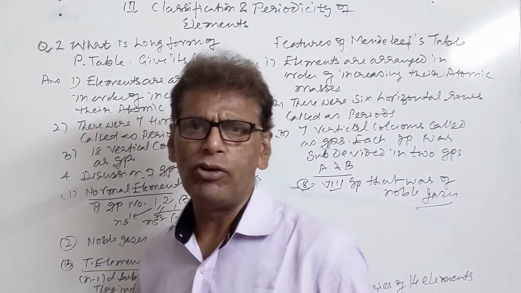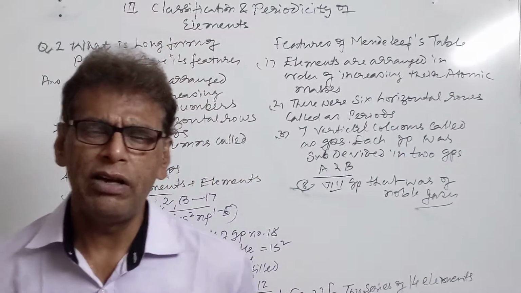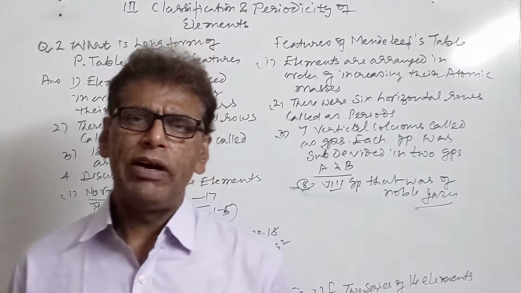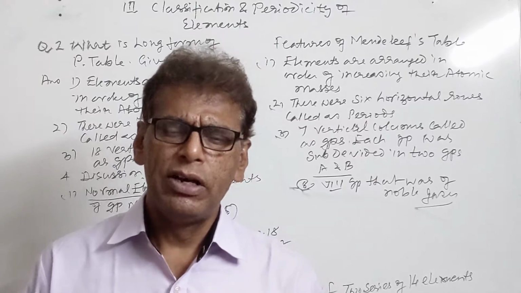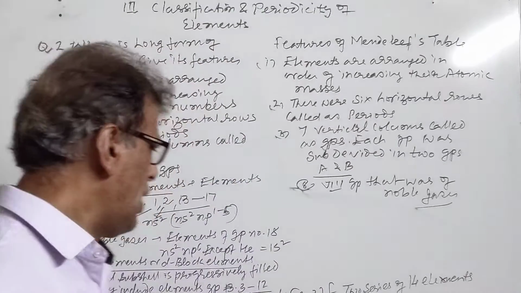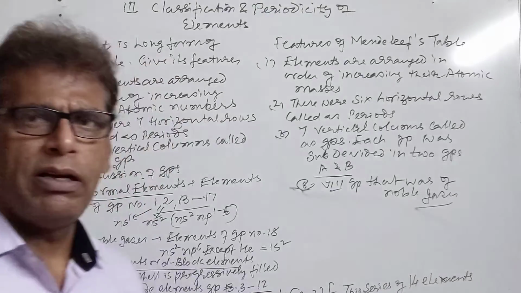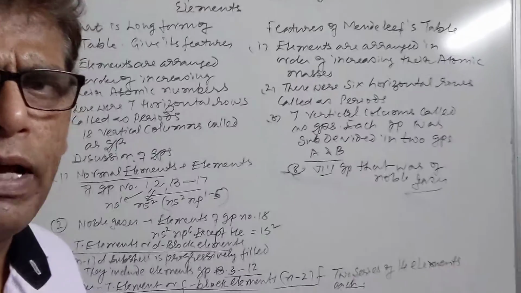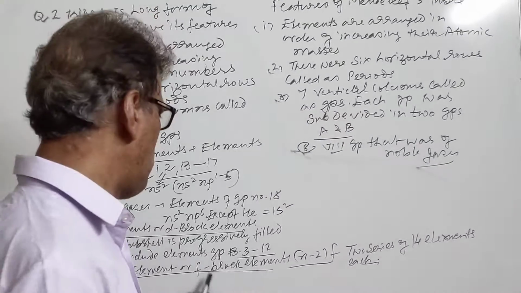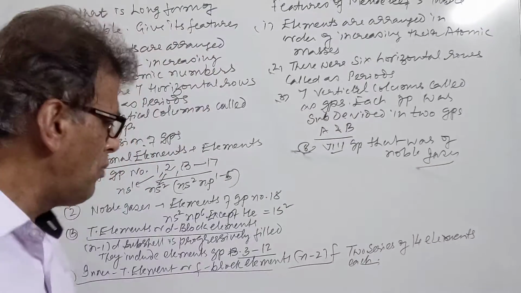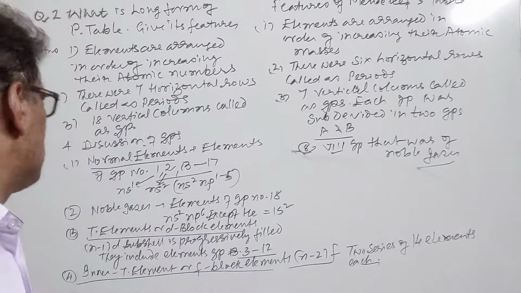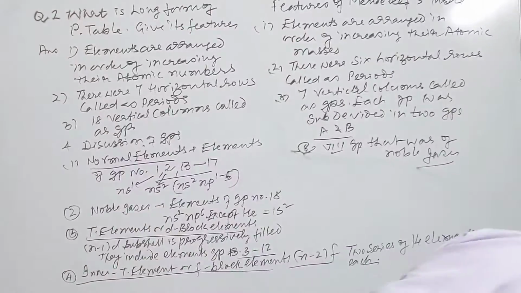In these elements, the 4f subcell is progressively filled. Second series is called actinoids. In these elements, the 5f subcell is progressively filled. So they are f block elements. In order to avoid the undue expansion of the periodic table, they have been placed at the bottom of the periodic table in the series of 14 elements each. So this is the discussion of the groups.